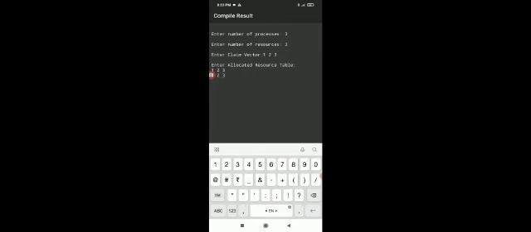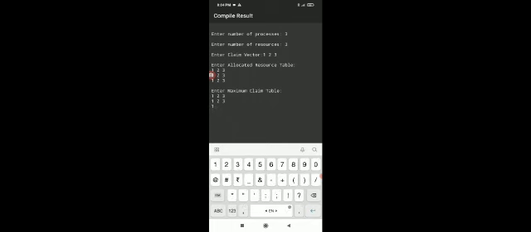Again, the second entry is here. Now enter the maximum claim table. So the maximum claim table, resource table 1 2 3. We put the same over here, that is 2 and 3.